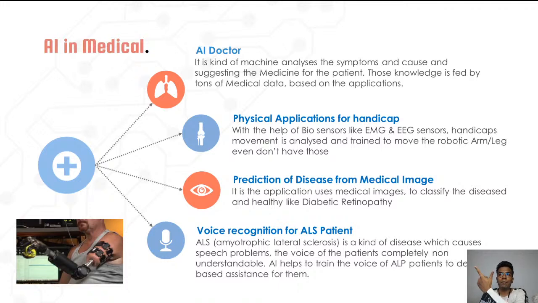Electromyogram means whenever you hold or release your fingers, closing and then opening your fingers, there will be some electrical activity in your nerves. That can be detected by using an EMG sensor, and by using AI, we are able to teach that. So whenever the thumb finger is closed, you will record that pattern.